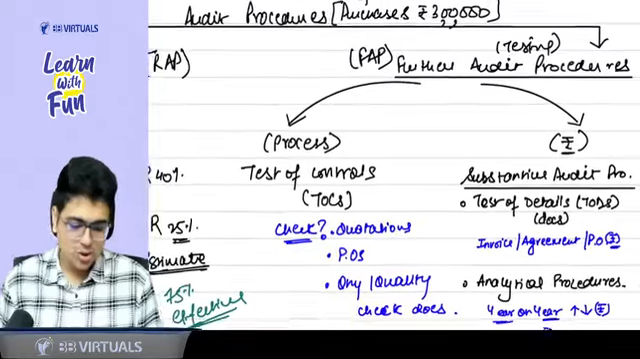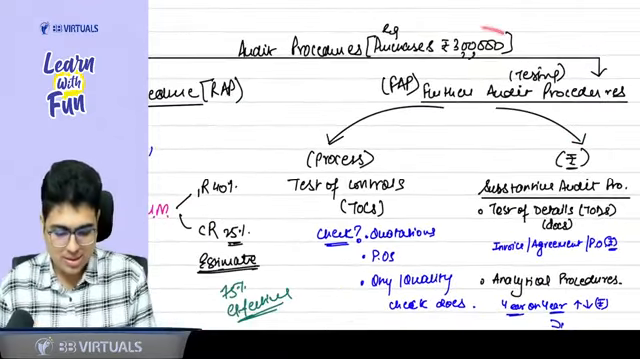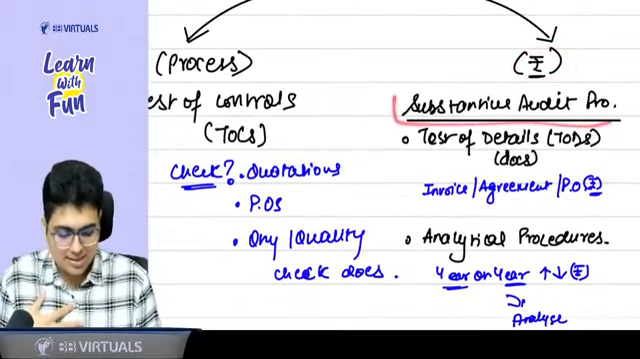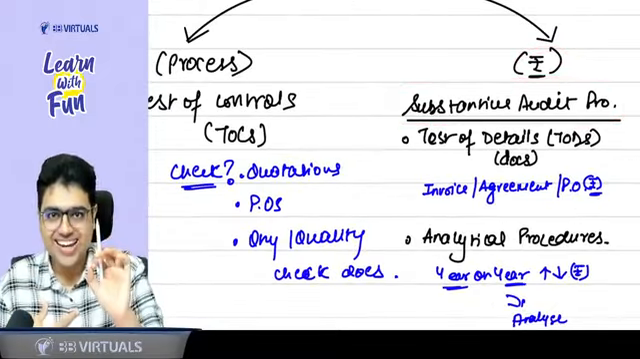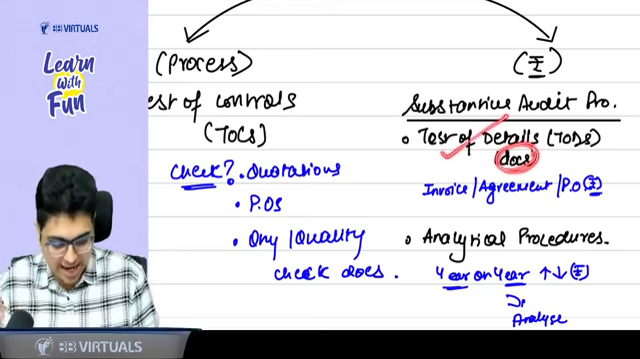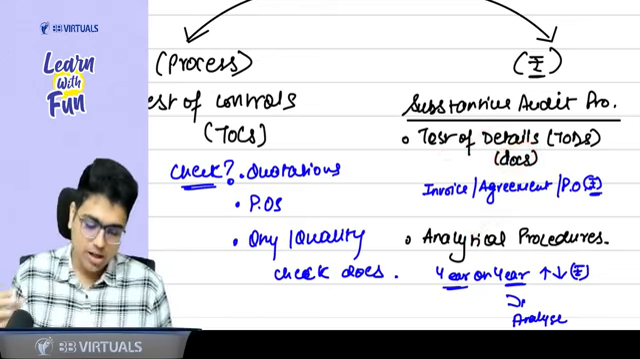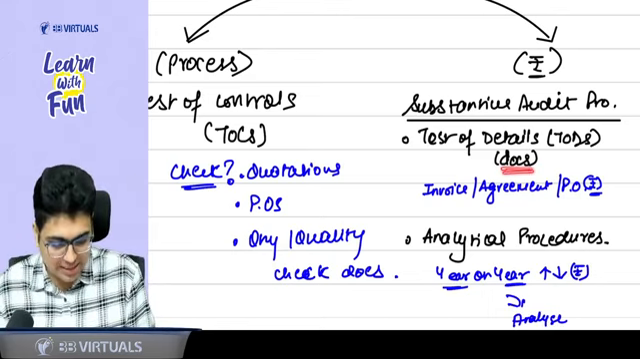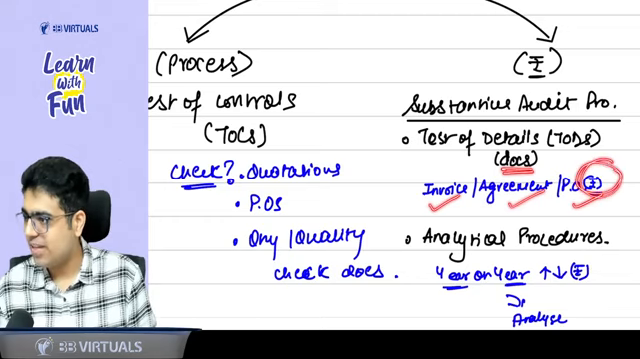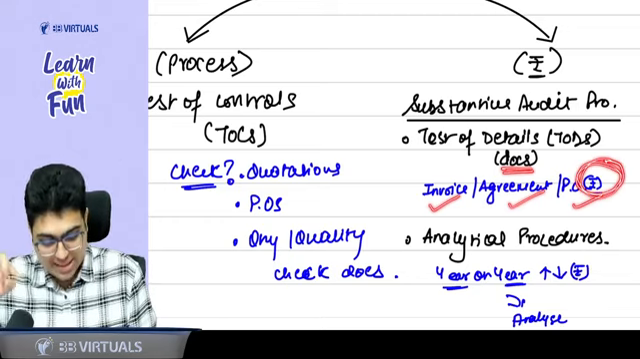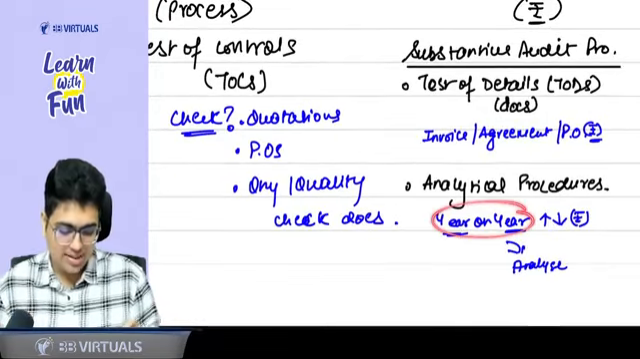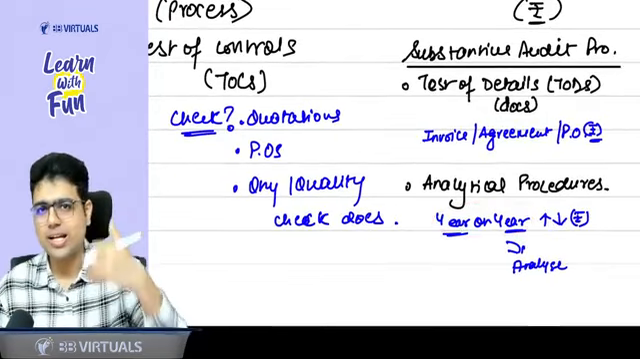After you check the process, you check the amount. Let's say the purchase amount is 3 lakh. Now, sir, how can I check the amount? Checking the amount is done by substantive audit procedure. In substantive, there are two parts: test of details, that is checking the documents, and analytical procedure. To check the amount, which documents can I see? You can see the invoice, agreement, purchase order. All of them will have the amount. What other thing can I do to check the amount? Analytical procedure. Generally we do year-on-year analysis of purchases, through which you can get to know about that.